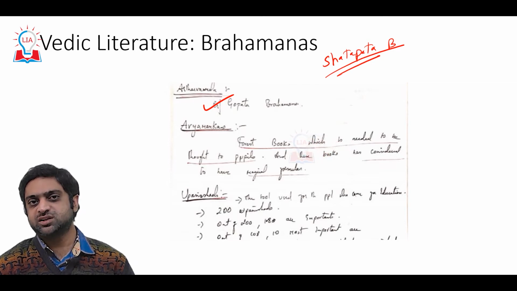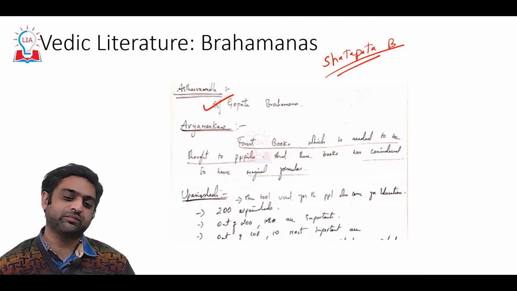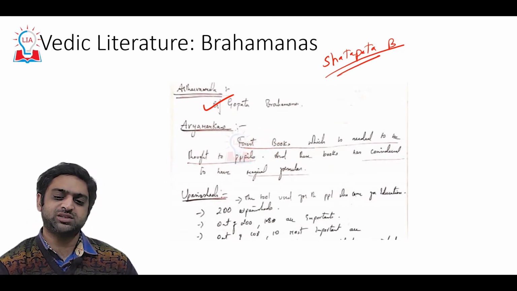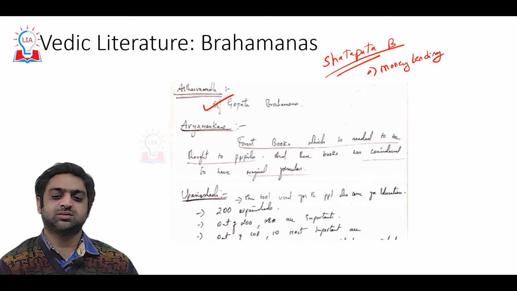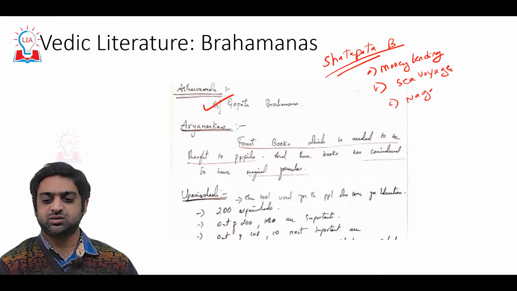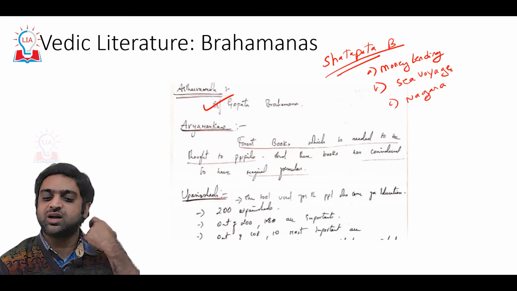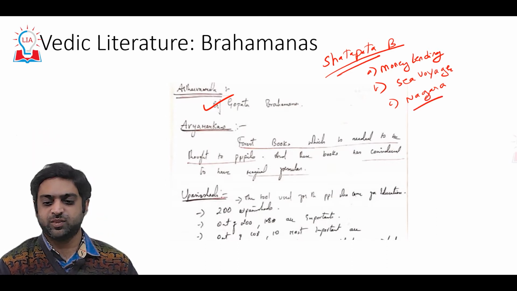That is the reason it is also called the Painted Grey Ware phase. Shatapatha Brahmana mentions that along with pottery and agriculture, there was money lending. It also talks about sea voyages, and it mentions the beginning of the Nagara, the city.